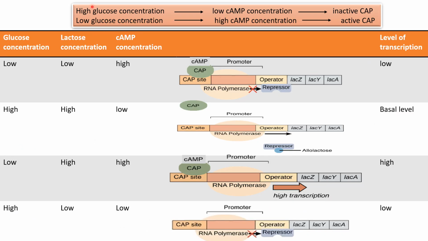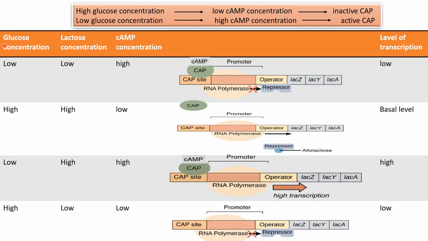Let's see here. If glucose concentration is high in the cell, then the cyclic AMP concentration will be low, and so it cannot bind to the CAP protein, and so the inactive CAP protein cannot bind to the CAP site, and so the lactose metabolizing genes will not be transcribed. Now, if the glucose concentration is low, then cyclic AMP concentration will be high, and so it will bind to the CAP protein, and the active CAP protein now binds to the CAP site, and ultimately the transcription of the structural genes will be carried out. Now here are a few cases through which you can understand the exact mechanism of catabolic repression.